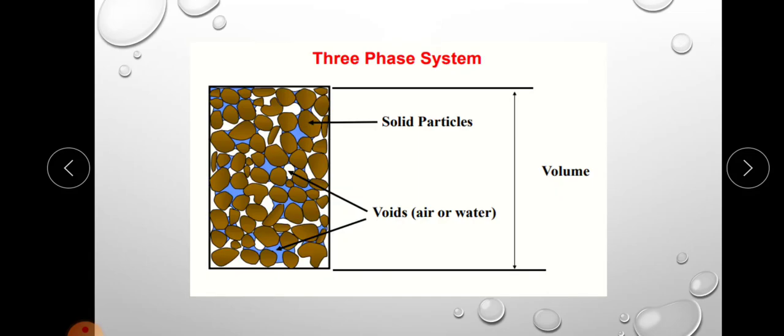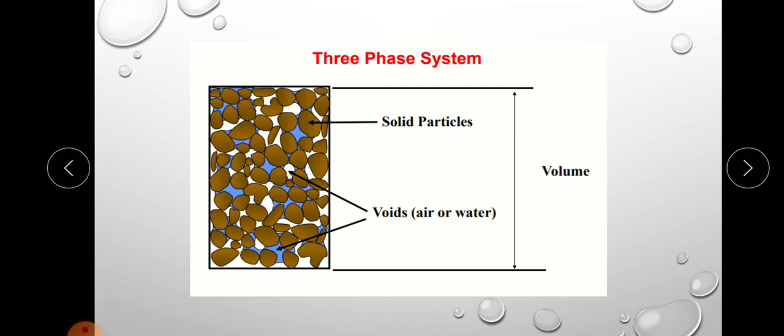Okay. So our soil mass consists of solid particles, and it creates a porous structure in the soil mass. The voids or pores in the soil mass may be filled with air, or with water, or by both. In general, a soil mass consists of solid particles, air and water. So these three constituents are blended together to form a complex material. That is known as a three-phase system.